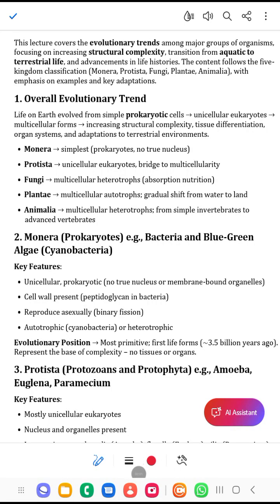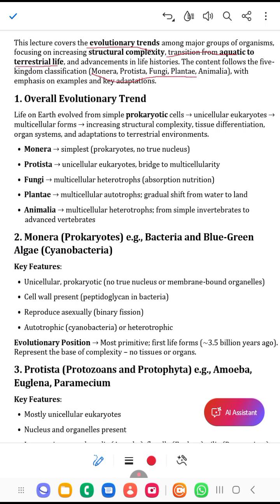Hello everyone, you are welcome to this class, and today we are going to be treating the second topic in JAMB biology. In this lecture we will talk about the evolutionary trends of major organisms and the transition from aquatic to terrestrial life, aquatic from water and terrestrial on land, advancement and history. And we follow the kingdom classification.